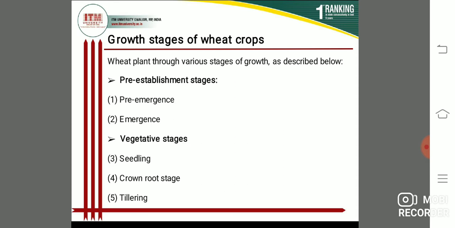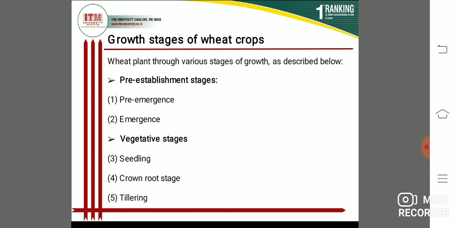Students, let us see the growth stages of the wheat crop. The wheat plant goes through various stages of growth as described below. First, pre-establishment stage; second, vegetative stage; third, reproductive stage; and fourth, post-anthesis stage. First, the pre-establishment stage. Under this, first is pre-emergence: germination of seed, which produces seminal roots and coleoptiles. So this is pre-emergence.